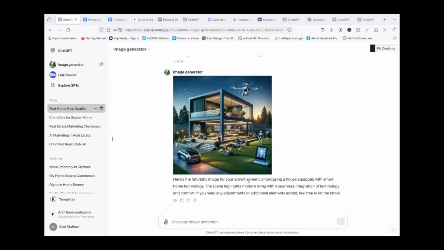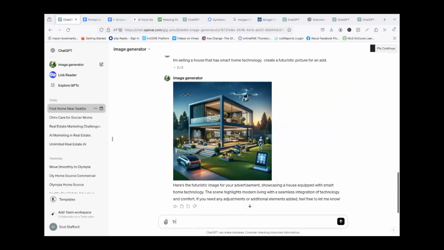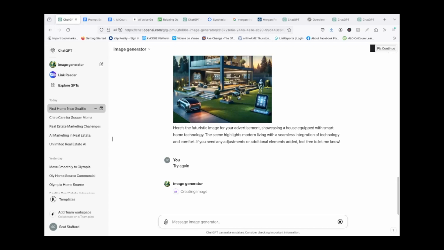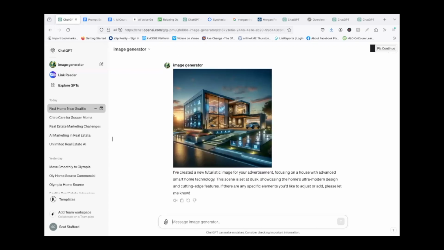Okay, so here's a futuristic house. That's awful futuristic. It's got drones flying around and robots in the front yard and the whole bit. So maybe you don't like that one. Try again. Let's just see if it'll come up with another one for us. Okay, well, there you go. It's almost the same kind of house. So anyway, let's try one more just for fun.